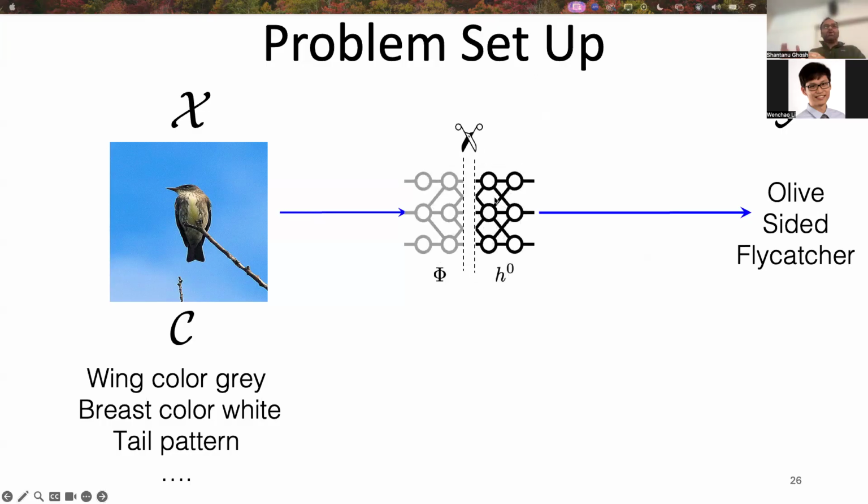The black box is decomposed into two different functions. One is phi, another one is h0. Phi is the feature extractor, which is composed of all the CNN layers in a convolution network. H0 is the linear layer on top of it.